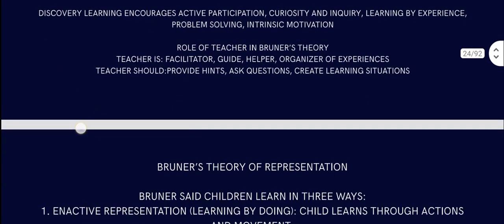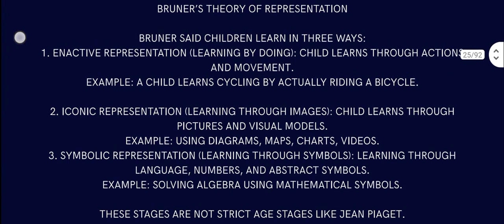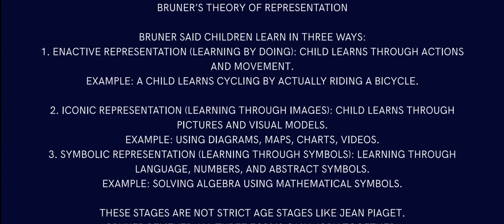Bruner's theory of representation says children learn in three ways. First is enactive representation, learning by doing. Children learn through action and movement, right? A child learns cycling by actually riding a bike. Then comes iconic representation, learning through images. Children learn through pictures, visuals, models, and everything.